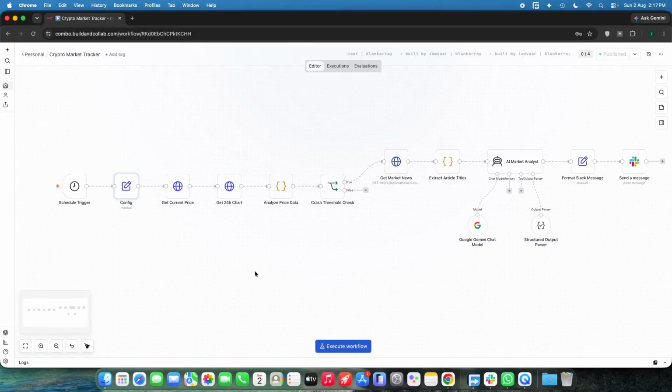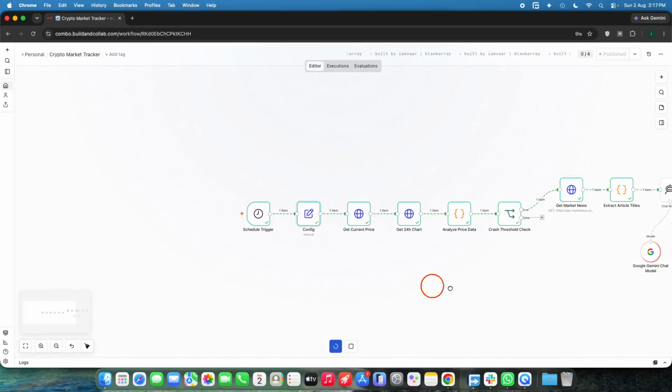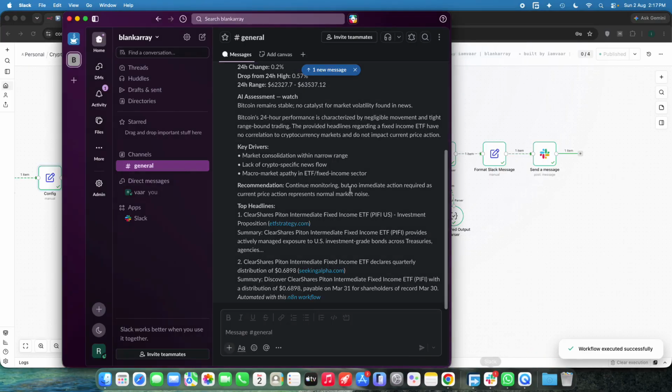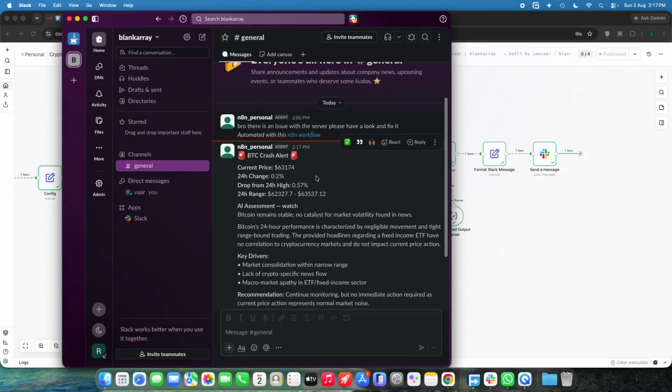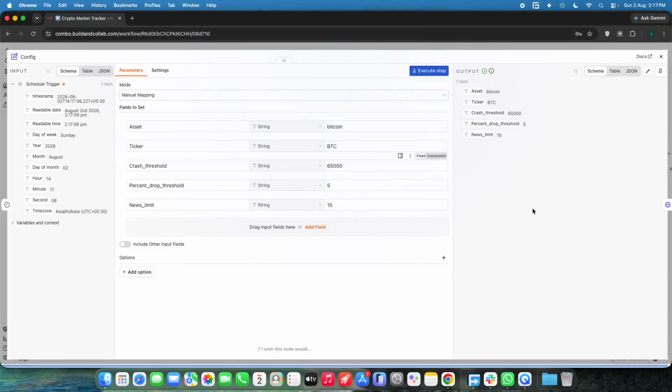Let us test the workflow live. So I'm going to click on execute workflow right here. Let's wait for it. Okay, we actually received an alert. And by the way, this is just a test scenario, because I simply set the threshold very low, like 65,000.